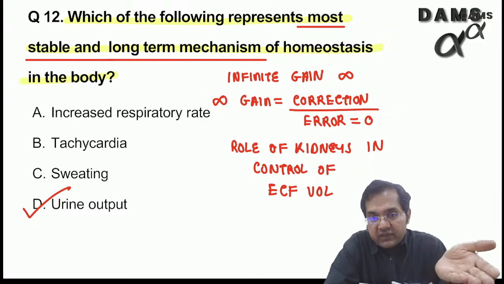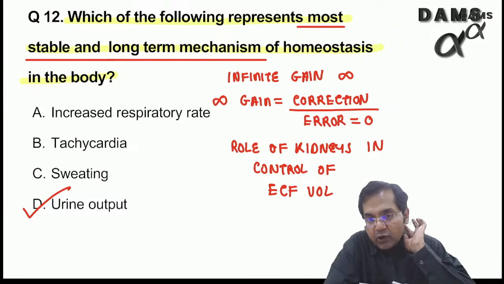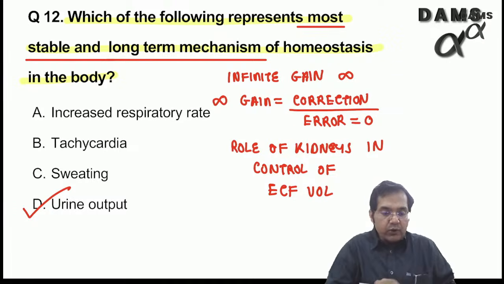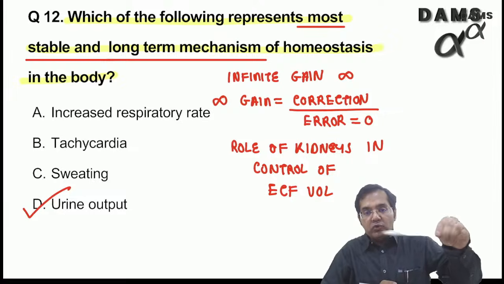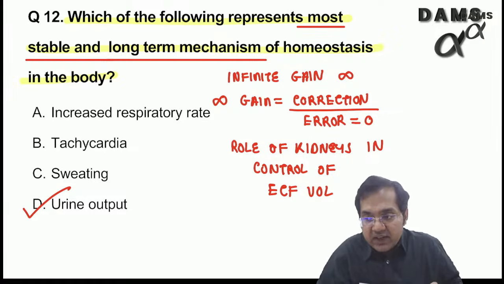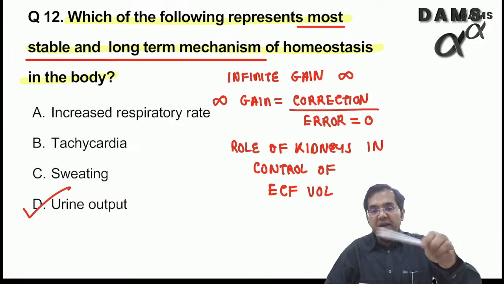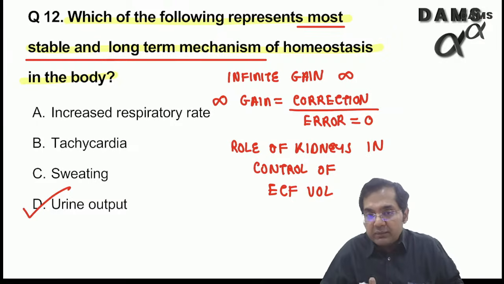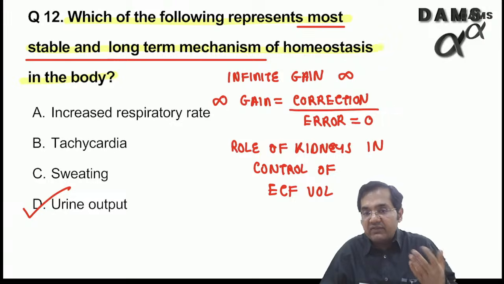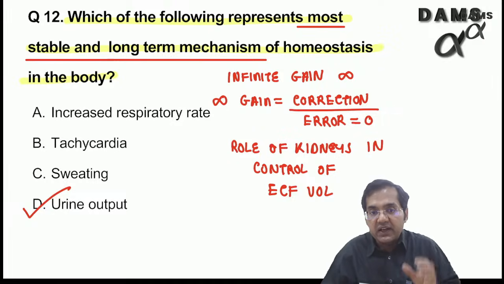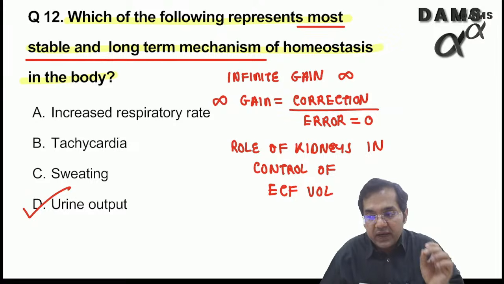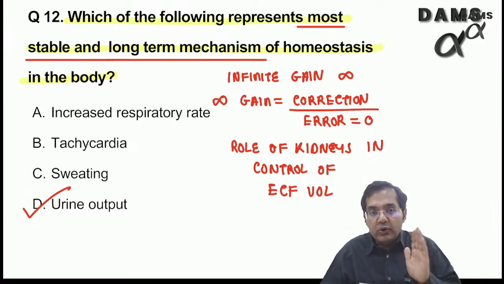Baroreceptor, as you know, results in tachycardia or bradycardia depending on my position. If I'm going from standing to supine, then what will happen? My BP will increase, then the baroreceptor will try to decrease it. If I'm going from supine to standing, then what is going to happen? My venous return decreases. I will have tachycardia to restore the blood pressure. But the gain of baroreceptor is around -4. Thermoregulation is also -33. But only kidneys have infinite gain.